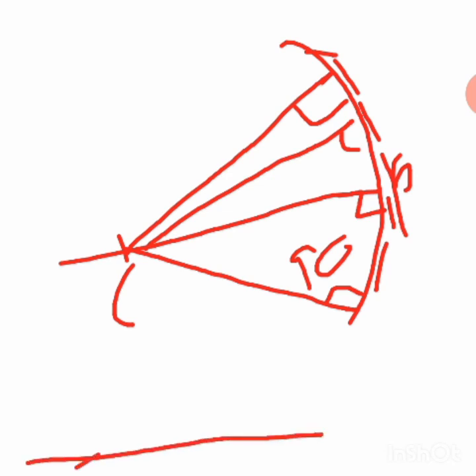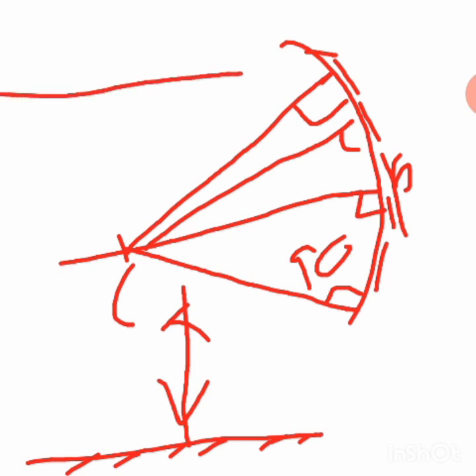Clear? This is also 90 degrees. If I draw like this, it is also 90 degrees. If I draw like this, it will also be 90 degrees. So in case of a plane mirror, you remember, if any ray which is coming like this normally will pass through the same point, it will reflect like this. The ray is coming like this, it is falling and it is going through the same line. Similarly here also it will happen.